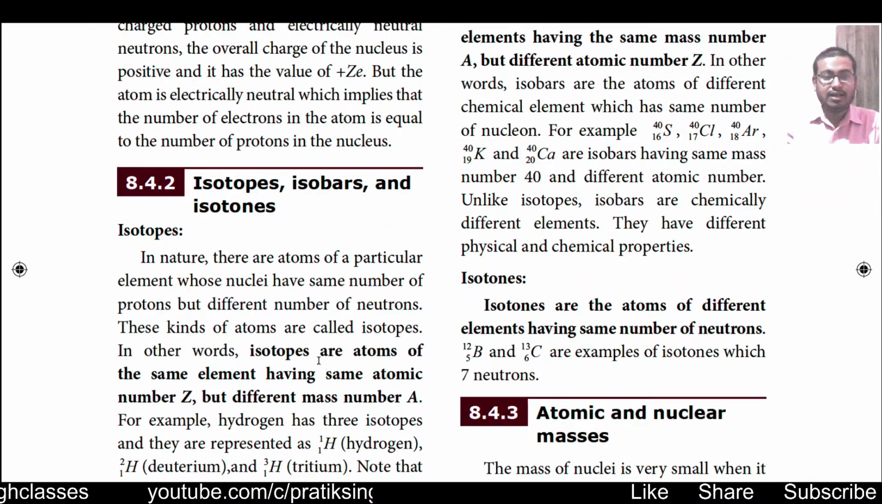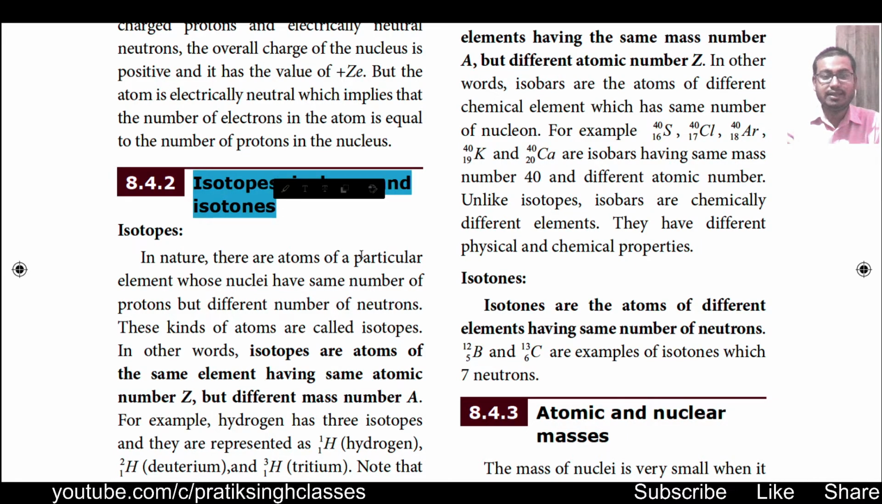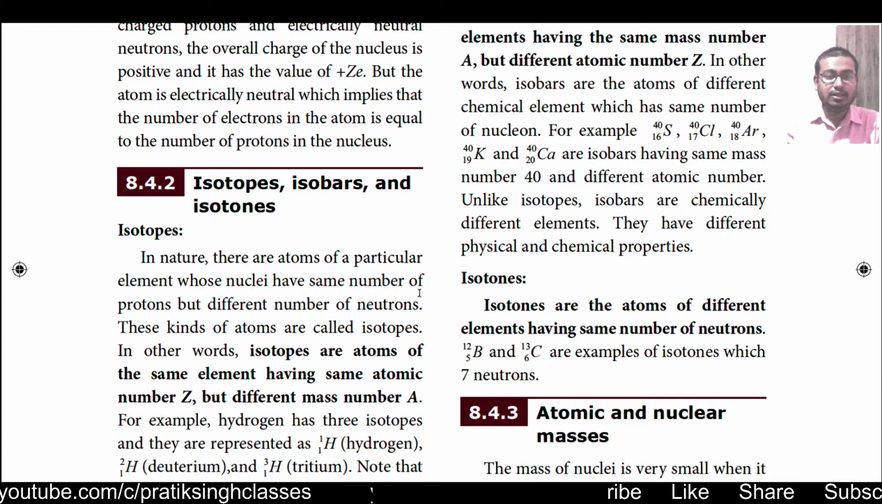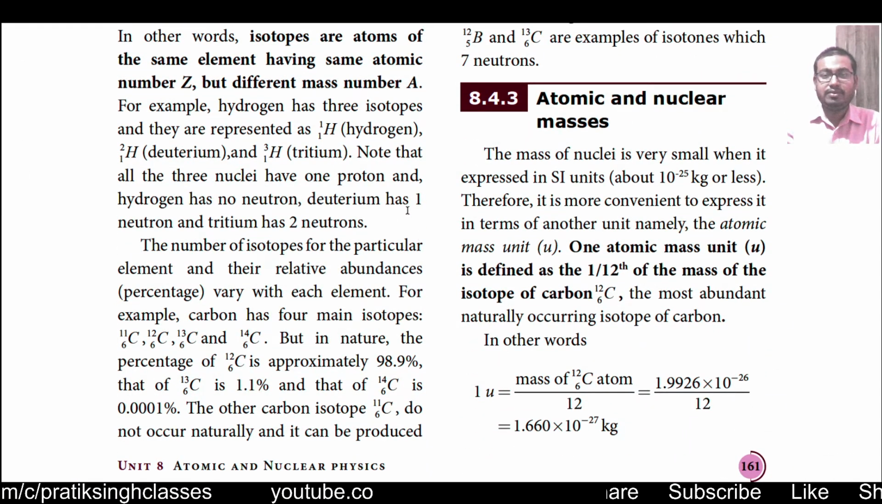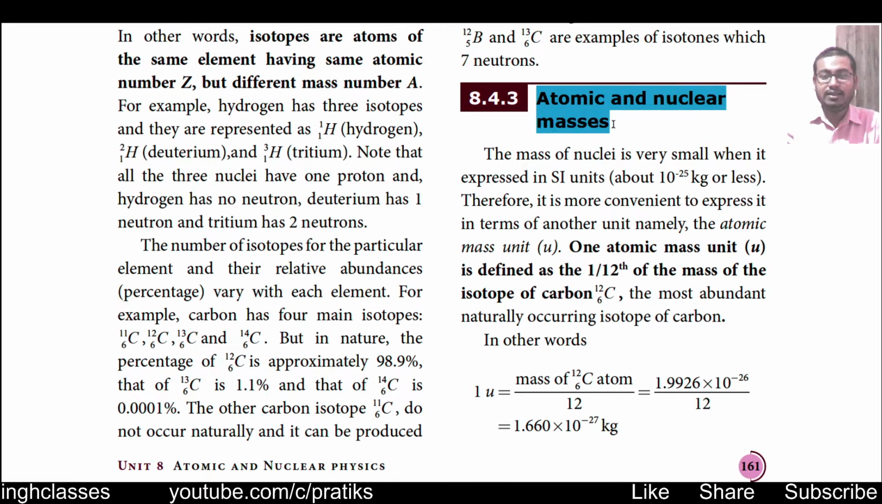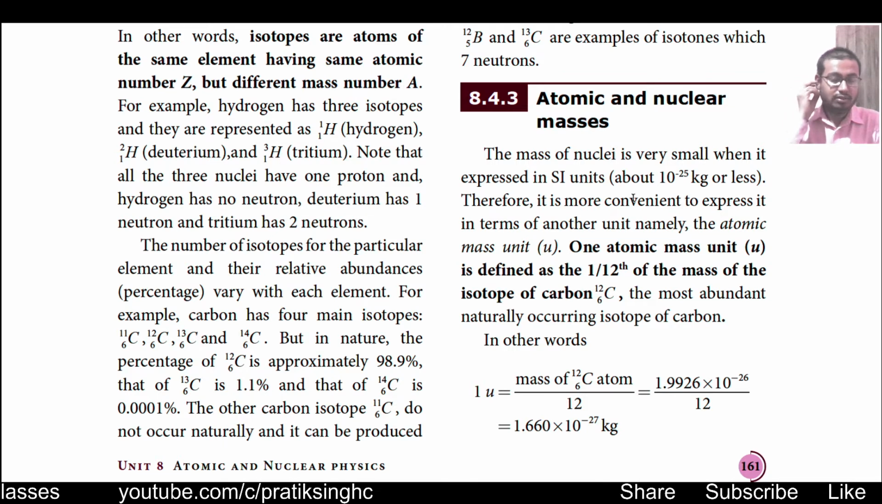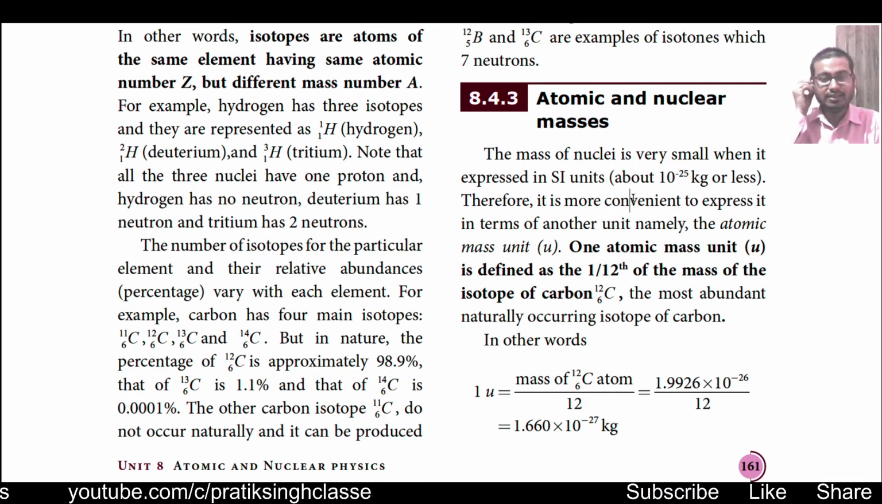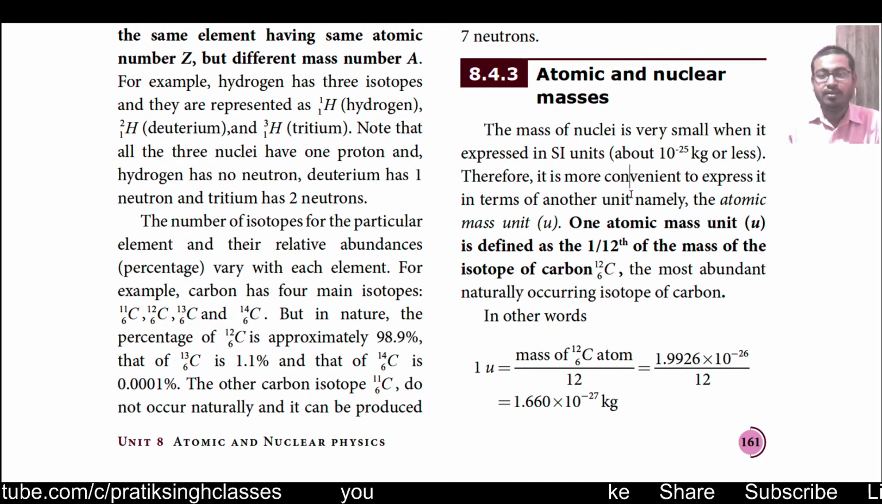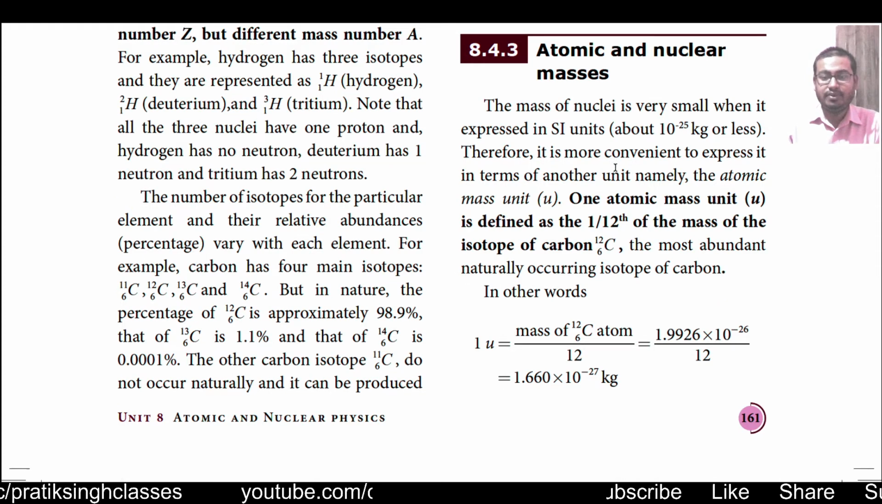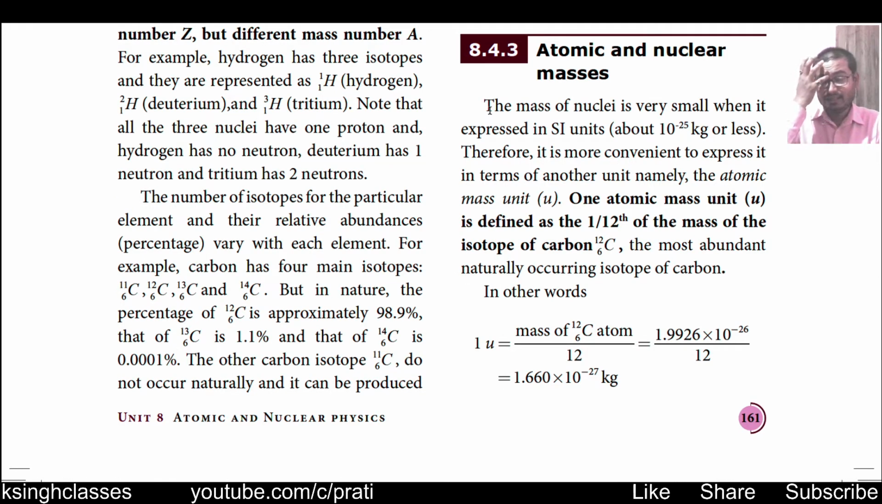Then coming to the next, isotopes, isobars and isotones. You already have studied about these things in class 9th and 10th, so they are not given in the current syllabus. We have to start from section 8.3, that is atomic and nuclear masses. If you are following the new book of publication year 2021, it is given in section 9.3. How to find out the atomic mass or the nuclear mass, we will study here. So let us start today's video.